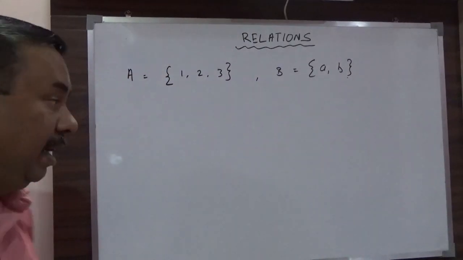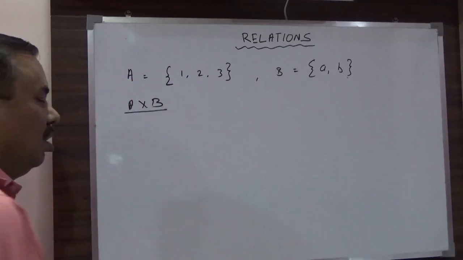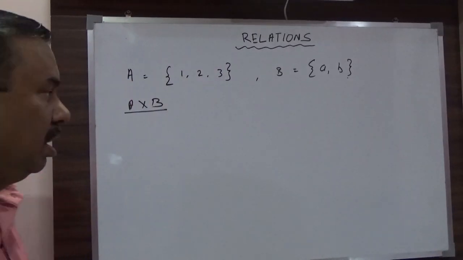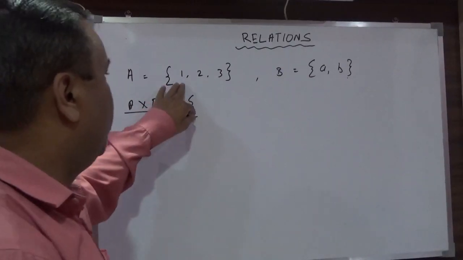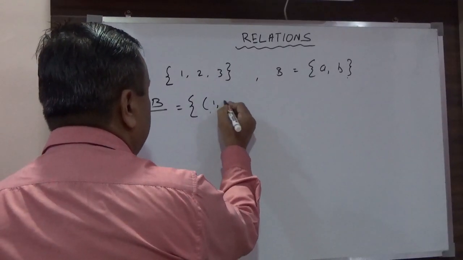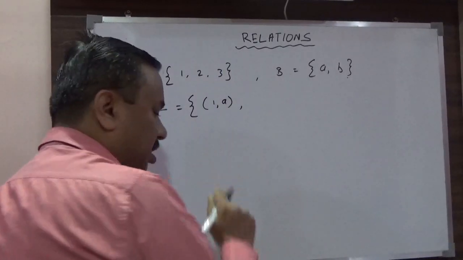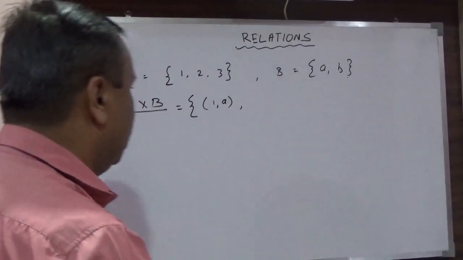When I say A cross B, what is this? This is the grouping of all the, means first one with A, like 1A. This is just to recall what you have studied in your previous classes.